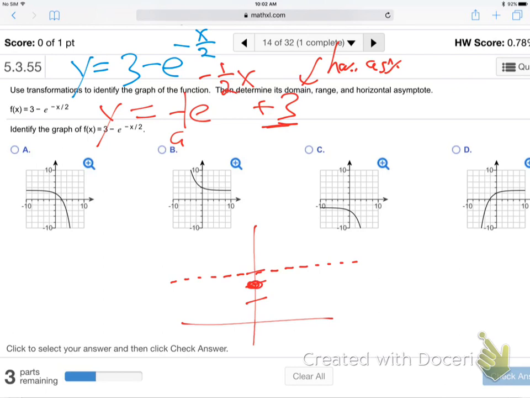This one's been flipped vertically and horizontally. So at first it goes down, then they flip it sideways. So it's going to go, turn it sideways. I'm getting confused. Turn it sideways. Yeah, like this. That's right. Let me turn it sideways and vertical. There it is. What's a negative half? Hardly anything. Remember a half multiplying x? When you multiply by half, it compresses it, but x does the opposite, so it'll actually stretch it wider. Anyway, who cares? Thing already goes wide forever. So generally look like that. Which one is that? Yeah, D.